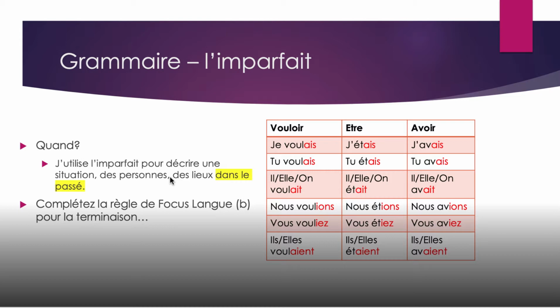Again, when do we use the two tenses? It's when you're speaking of the past. So make sure that you know the ending. It pretty much stays the same with all of the verbs. So make sure you have the AIS when you're talking about je, so on and so forth. So just make sure you know this.